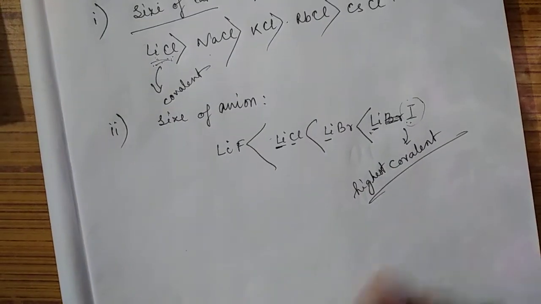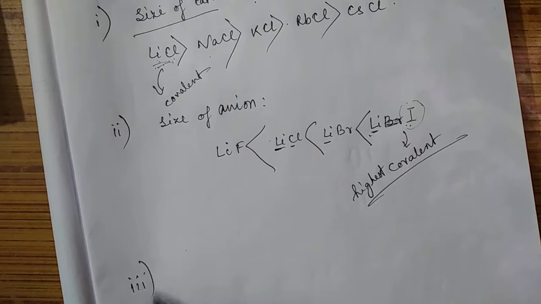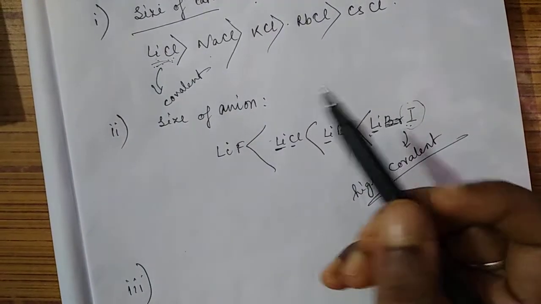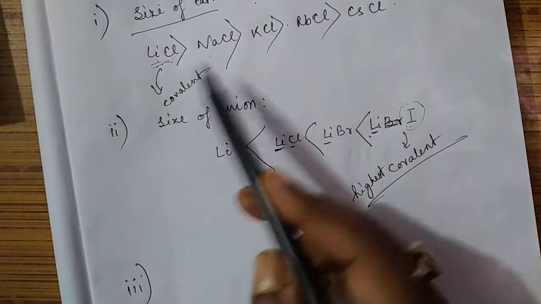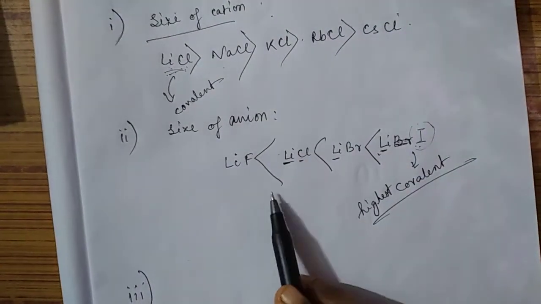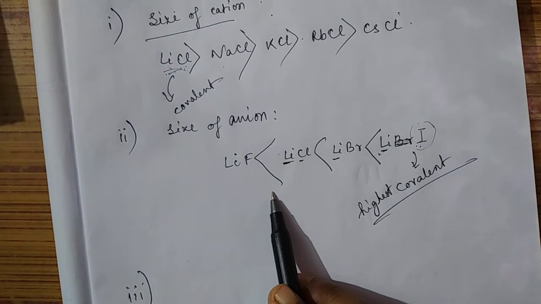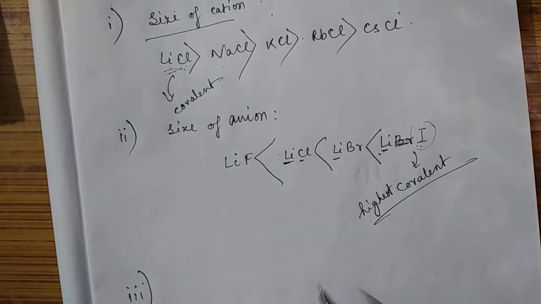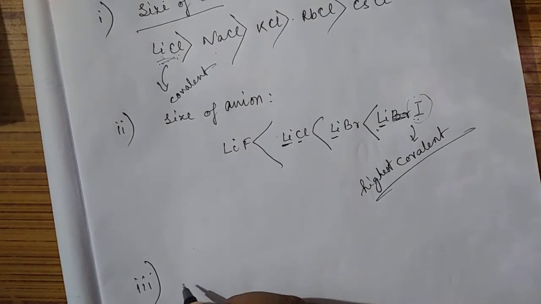So this is the second one. And the third rule is what? I said that the smaller the cation, the greater its polarizing power. It's not polarizability, you need to write polarizing power. The larger the size of the anion, the higher their polarizability, and in both cases the covalent character is higher.